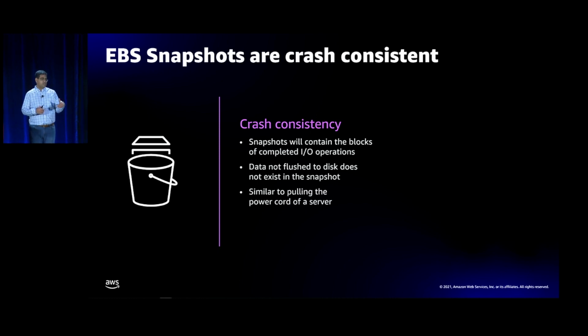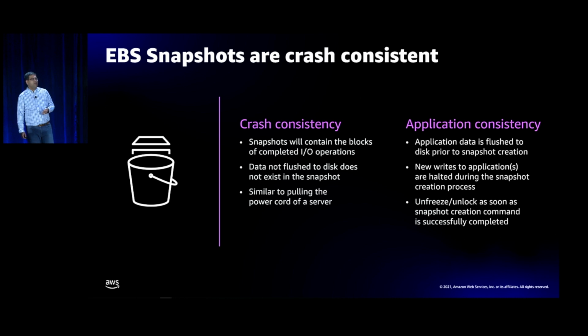Data that is not flushed to the disk, so example, data that's resident in the application buffer or the file system buffer or buffer caches, that does not go into the snapshot because it's not yet gone to the disk. The mental model we have around crash consistency is this is similar to pulling the power cord on a server. And whatever is the state on the disk, that is crash consistent.